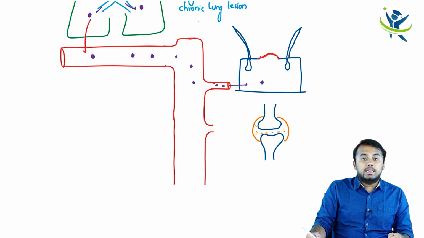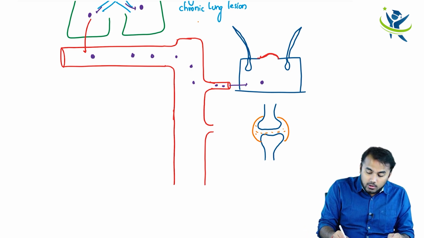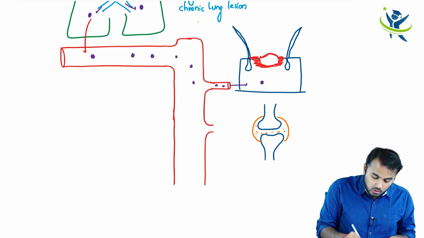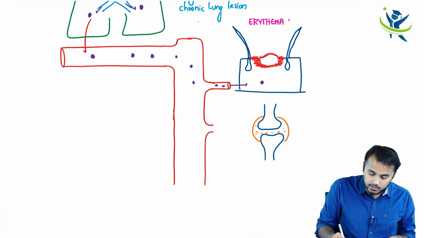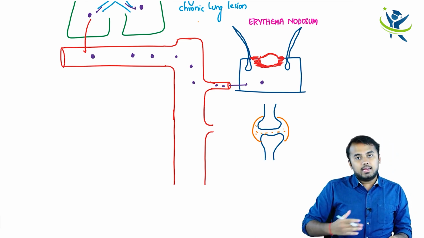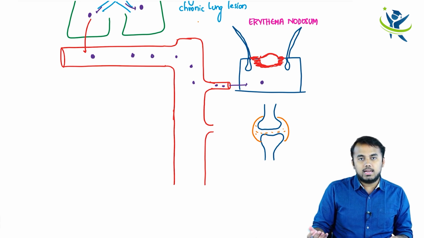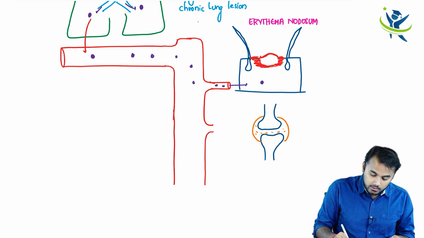This is called erythema nodosum, and the surrounding area is also reddish because it makes the entire area reddish like this, right? So this condition, guys, is called erythema nodosum.